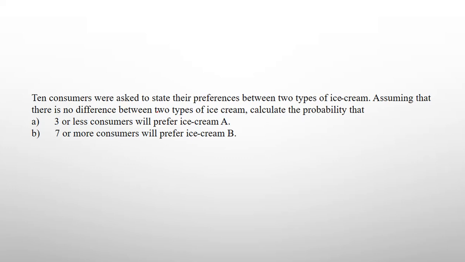10 consumers were asked to state their preference between two types of ice creams. Assuming that there is no difference between two types of ice creams, calculate the probability. Here, asked to state their preference between two types. Two types means you have 0.5 probability of success and no difference is failure. So here success is 0.5, failure is 0.5. Now we need to calculate 3 or less consumers will prefer ice cream.